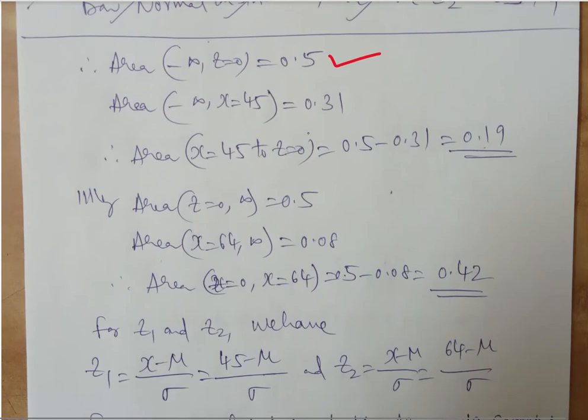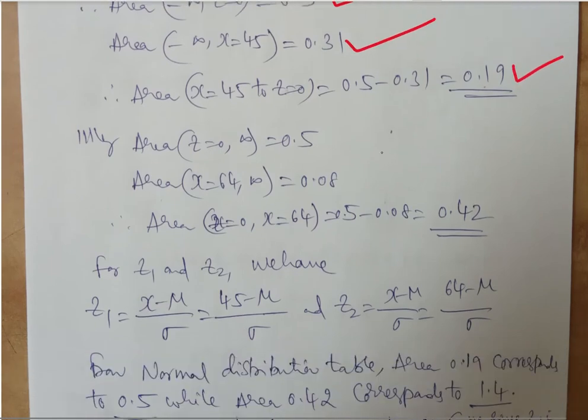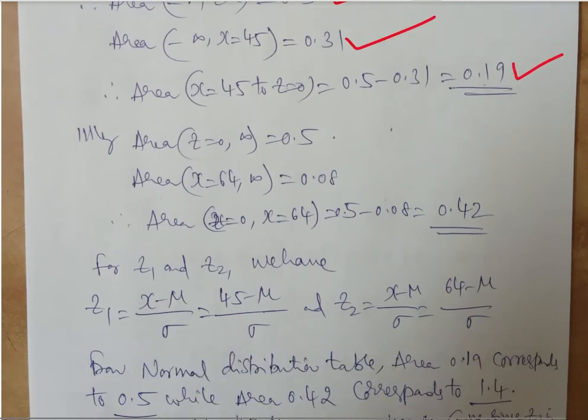Remaining will be 0.19. This we already seen. Similarly, from mean to plus infinity is 0.5. In that we know from 64 to infinity is 0.08. Now between z is equal to 0 to x is equal to 64, because we don't know the value of x right now there, it is going to be 0.42.